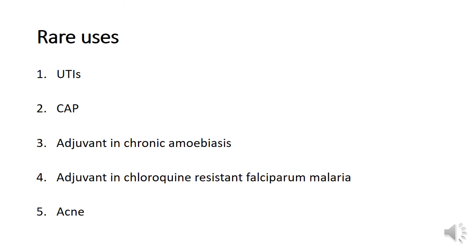Very rarely tetracyclines are used in the treatment of urinary tract infections, community acquired pneumonia. They may be used as adjuvants in the treatment of chronic amoebiasis, as adjuvants in chloroquine resistant falciparum malaria, and rarely they are used in the treatment of acne.